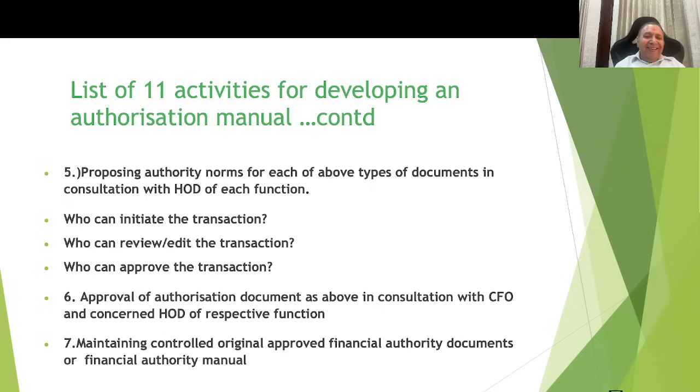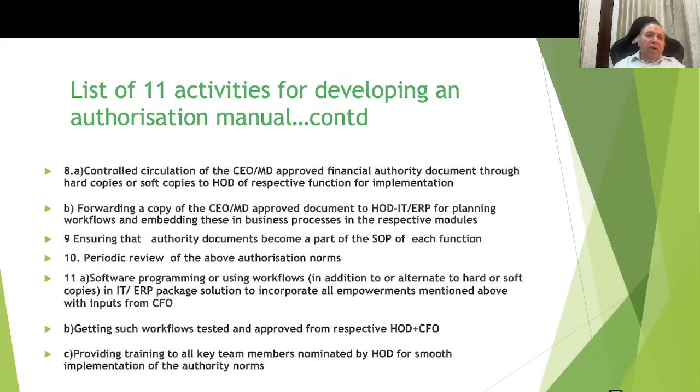Number 7 is maintaining controlled original approved financial authority documents or the financial authority manual. This is very, very important because sometimes organizations tend to use obsolete documents. Point 8, controlled circulation of the CEO's or MD's approved financial authority documents through hard copies or soft copies to the HODs of the respective function for implementation.